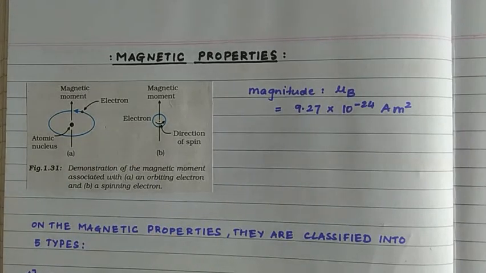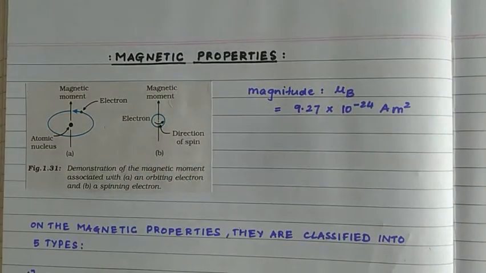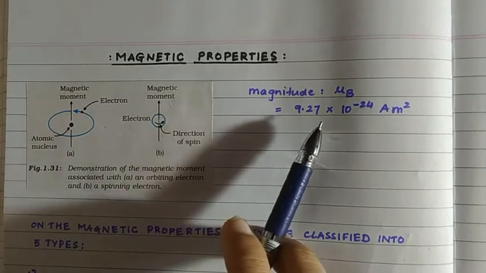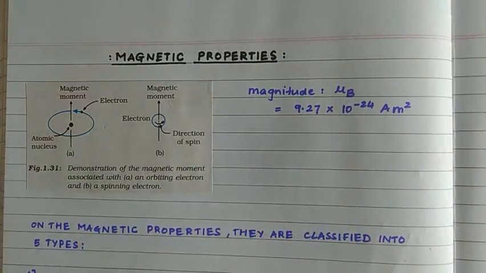So every electron has a permanent spin. That electron will spin in the same way and has an orbital magnetic moment associated with it. The magnitude of that magnetic moment, mu B, its unit is the Bohr magneton, that is mu B, which is equal to 9.27 times 10 raised to minus 24.